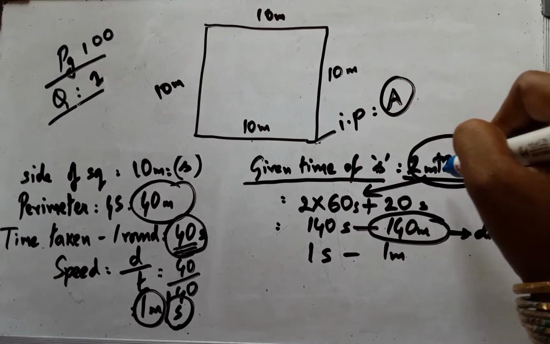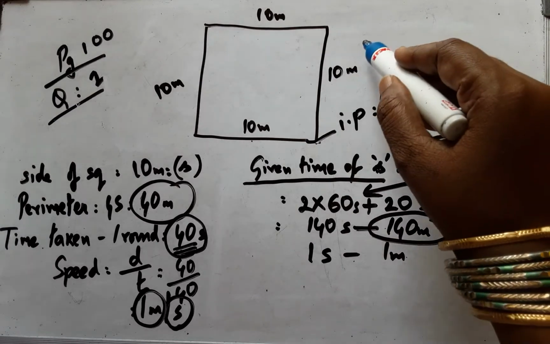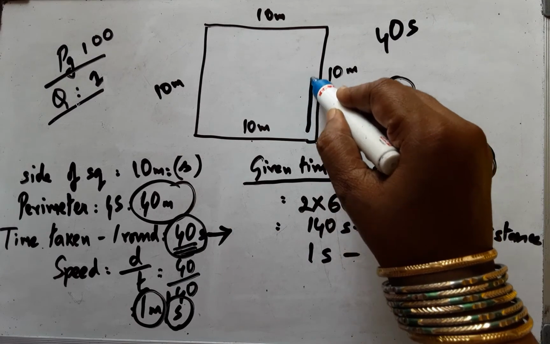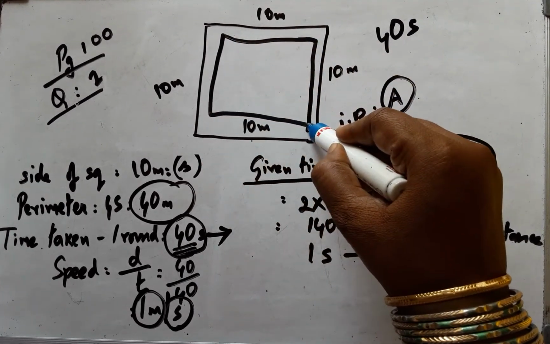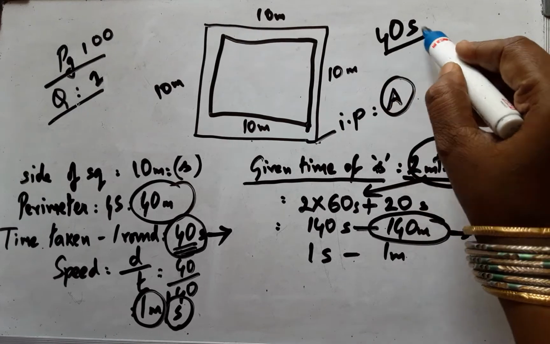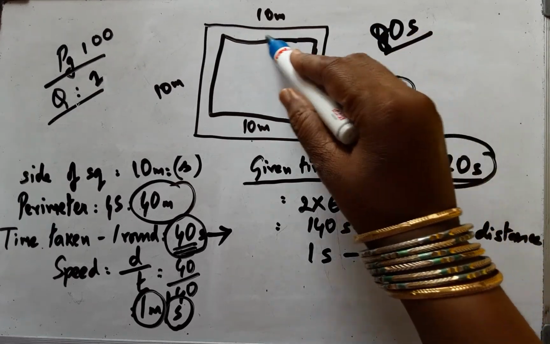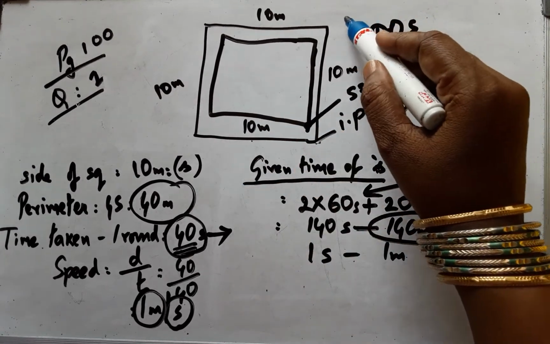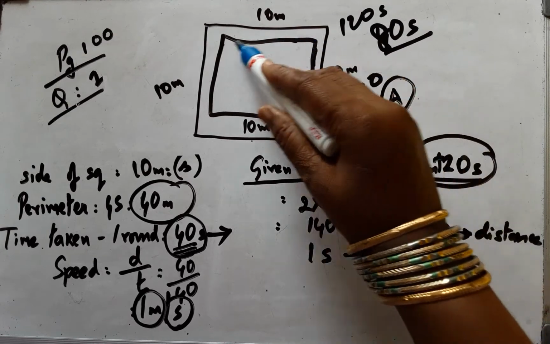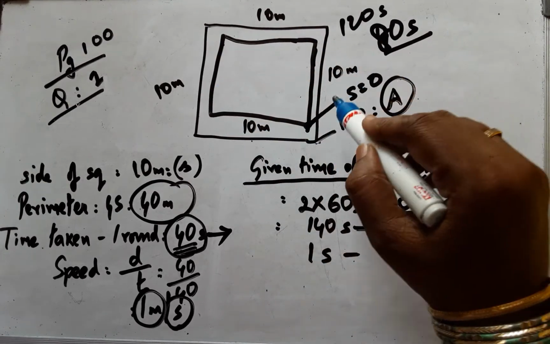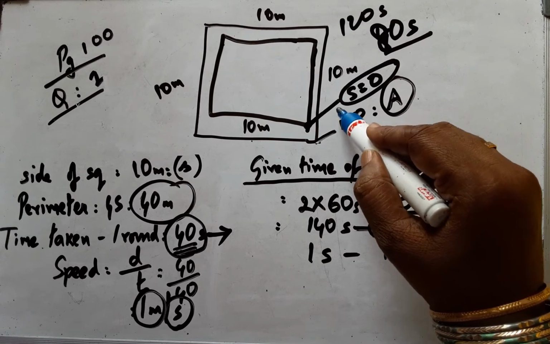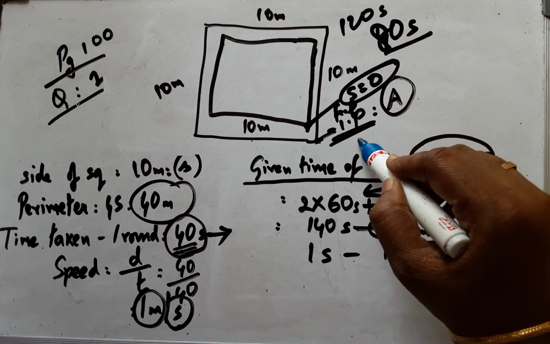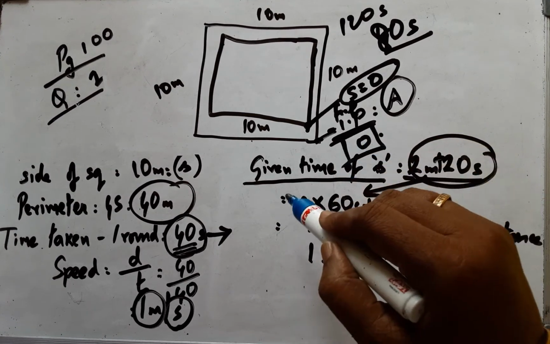First round takes 40 seconds, that was given here, and he will come back to the starting point. First round, 40 seconds happened. Now 80 seconds, second round, he will come back to the starting point, so again displacement is 0. Now third round he will take 120 seconds and again he will come to this starting point and again displacement is 0, because final point minus initial point, if they are both one and the same, then displacement is always 0. This is the most important thing.